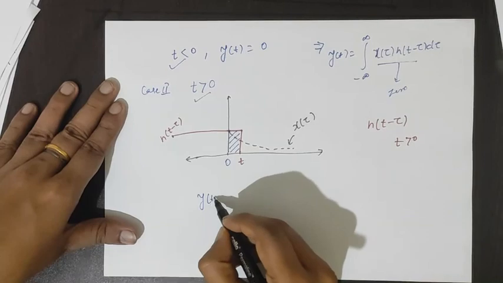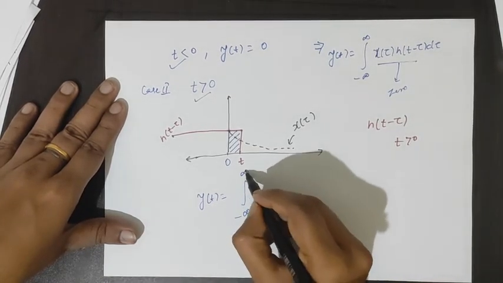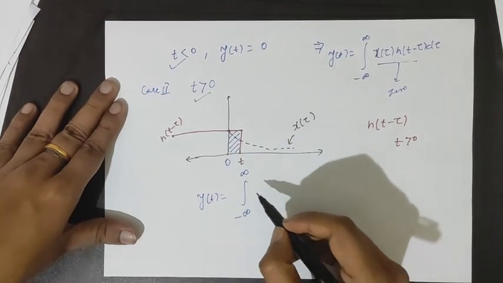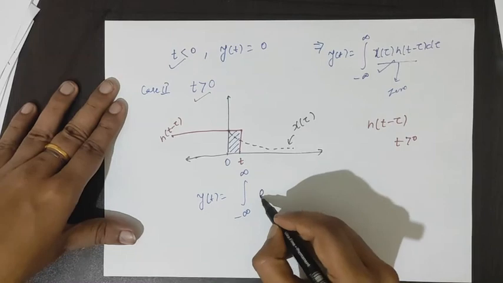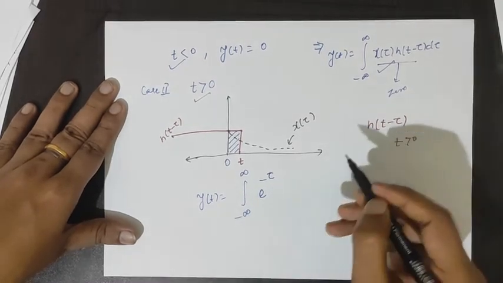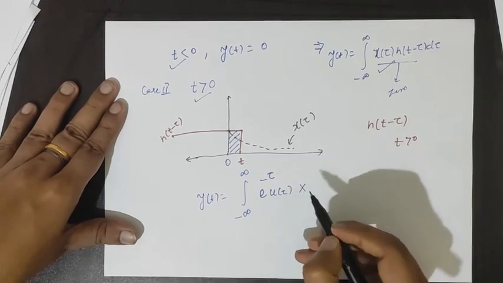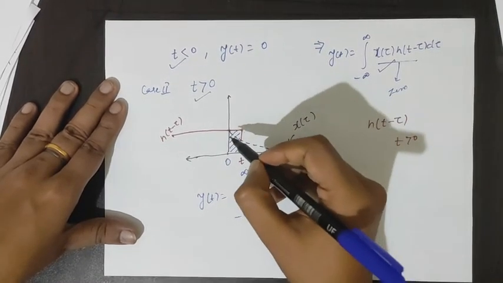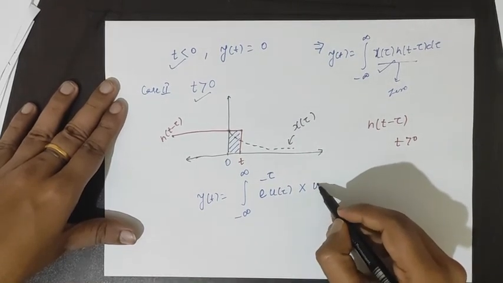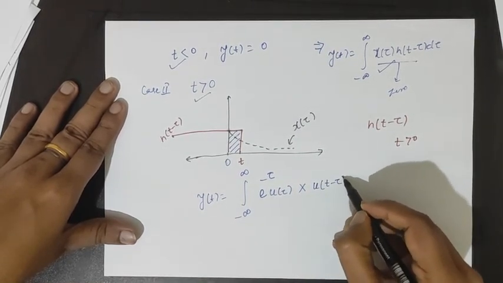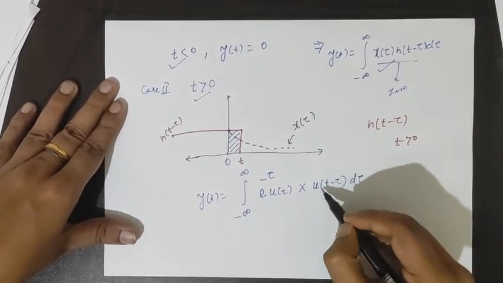So for t greater than 0, y(t) is the integral from minus infinity to infinity, here from 0 to t, of the product. x(τ) is e to the power minus τ times u(τ), multiplied by u(t-τ), because this is a step function, dτ. Its value will be 1.